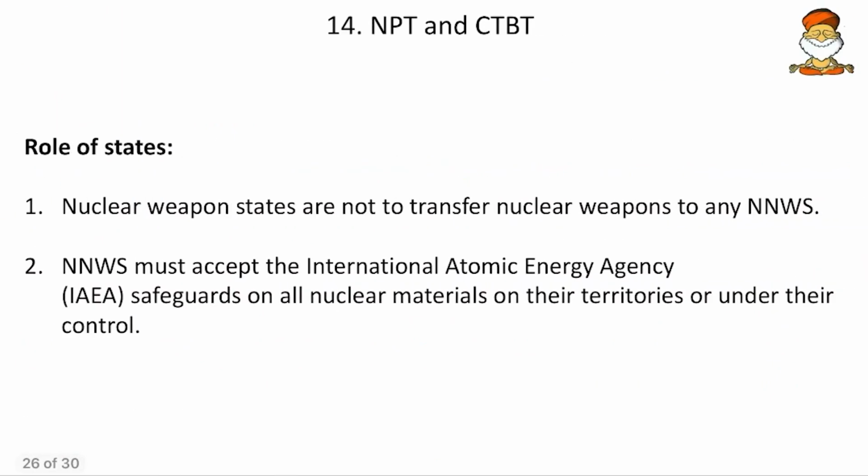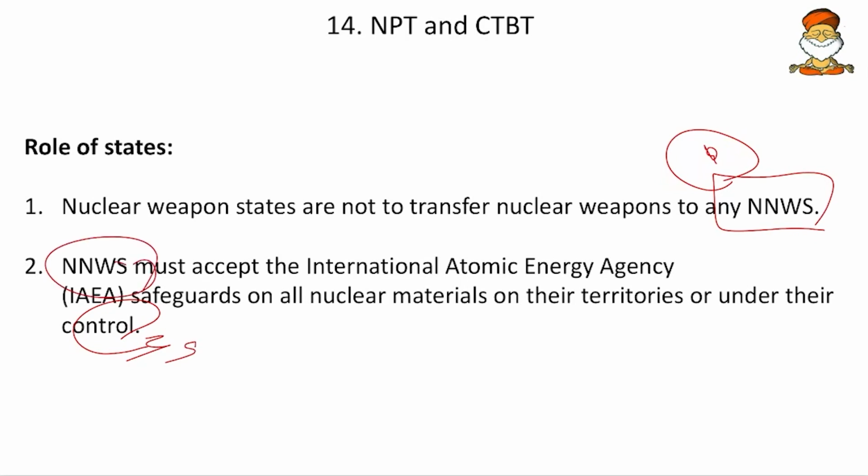Okay. Then nuclear weapon states are not to transfer nuclear weapons into any non-nuclear weapon states. So the nuclear weapon states should not transfer any weapons to the non-nuclear weapon states, and the non-nuclear weapon states must accept the International Atomic Energy Agency safeguards on all nuclear materials on their territories or under their control. So if we are having any nuclear material, that has to be certified by IAEA. Okay. So these are some of the clauses of NPT.